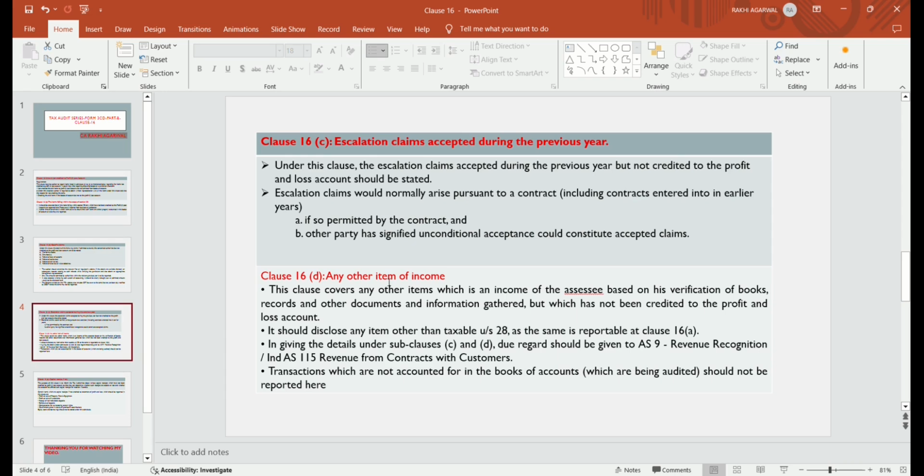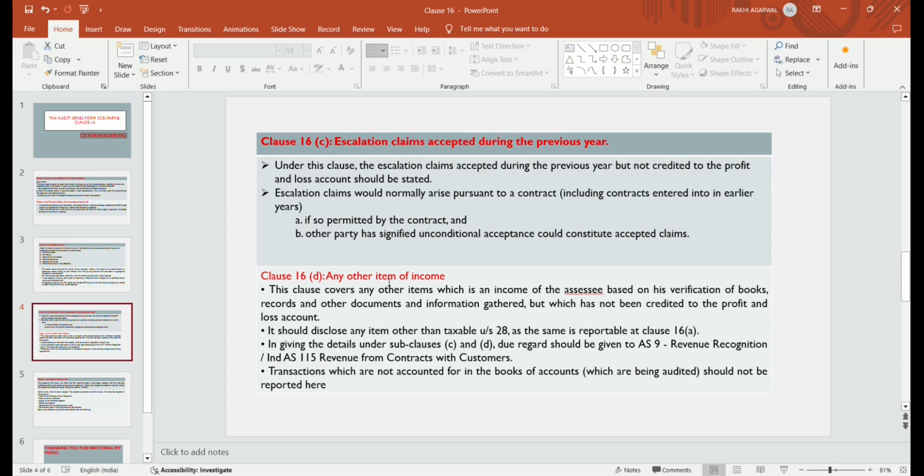So any other items of income not credited to the PL account means any income which is an income of the assessee based on the verification done by the auditor in the books and records and other documents and information gathered, but that income is not credited to the profit and loss account. Then it should disclose items taxable under section 28, and the same is reportable at clause 16a. In giving the details under subclause C and D, due regard should be given to AS 9, that is revenue recognition, or Ind AS 115 revenue from contract with customers.